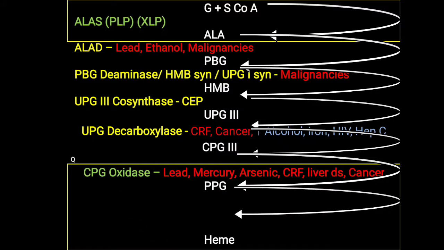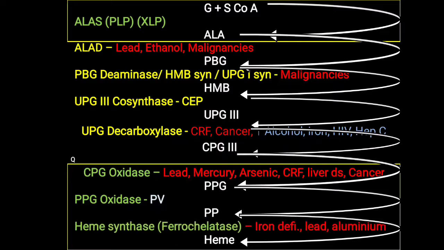Further, protoporphyrinogen will be converted into protoporphyrin with the help of PPG oxidase. Now the final enzyme of the heme synthesis is heme synthase or ferrochelatase, which converts protoporphyrin into heme. Here an iron molecule is needed, but in iron deficiency, in the same way as lead and aluminum, the overall activity of the heme synthase can be inhibited. So you have to remember, iron deficiency can also lead to the same type of condition as ferrochelatase deficiency or erythropoietic protoporphyria. So here the protoporphyrin level will be increased.